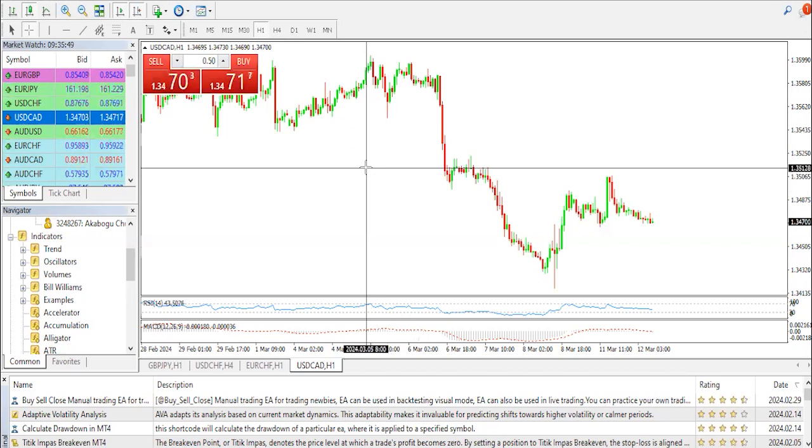Now, the USD CAD here remains capped under the key 1.3500 barrier during the early Asian session on Tuesday, while the decline of the US dollar and the lower US Treasury bond yields weigh on the pair. Investors await the US Consumer Price Index inflation data for February, due later on Tuesday at press time, while USD CAD is trading at 1.3478, down 0.03% on the day.